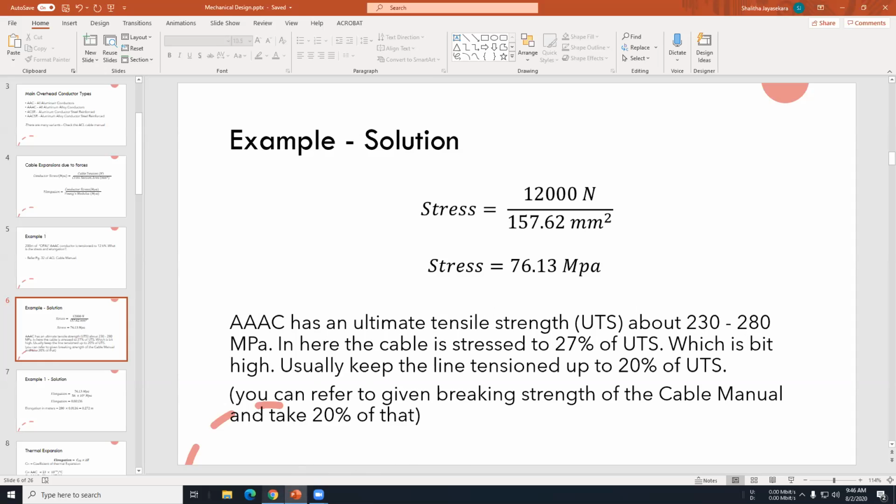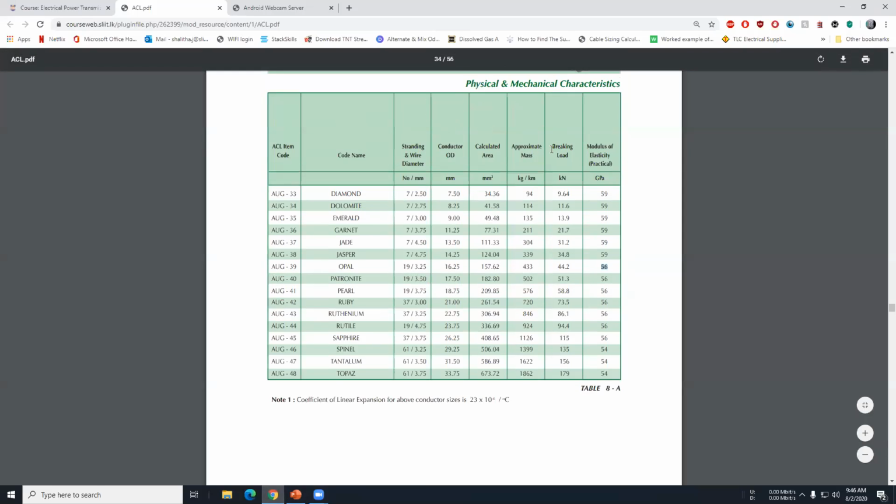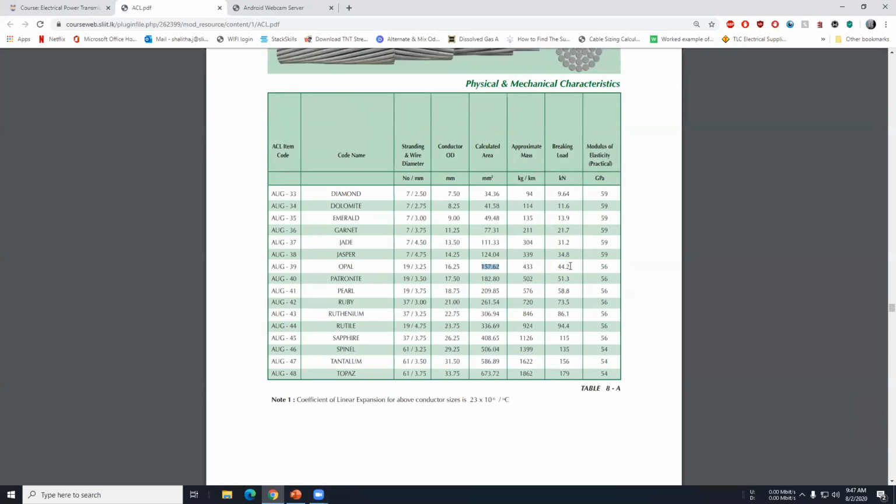Actually, for a conductor, you can also find that from the cable manual. In this conductor, they have given the breaking load. You just have to divide this breaking load by the calculated area. If you divide these two, you will get the ultimate tensile strength. That's how you are going to find that. But if the tensile strength is given in the question, use that. Do not do this calculation if it is given, because sometimes it can change, but usually if you divide breaking load by this value, it will give you the UTS of the conductor.